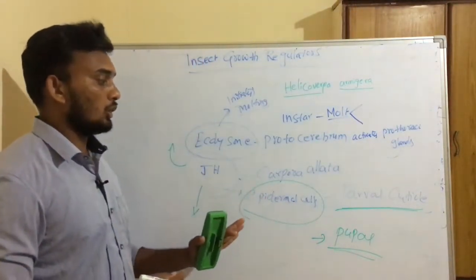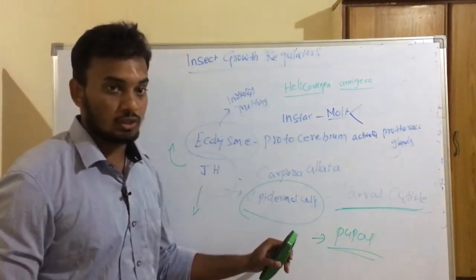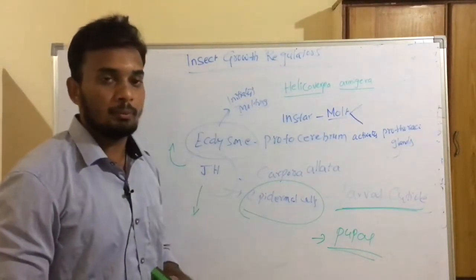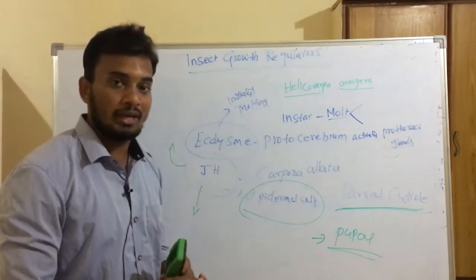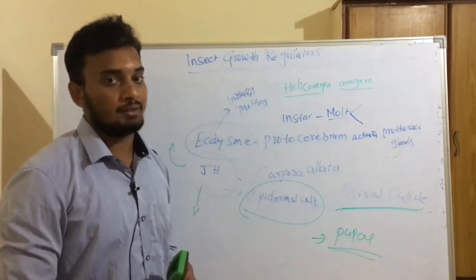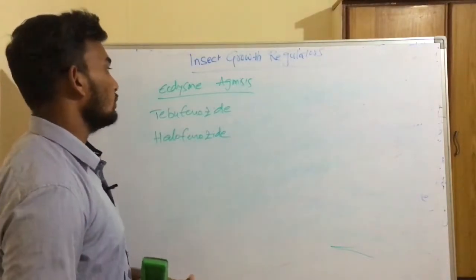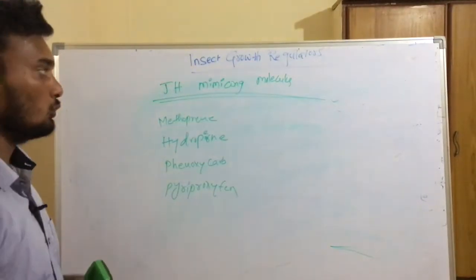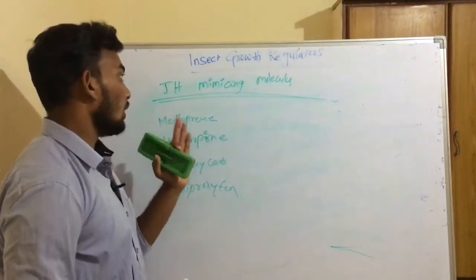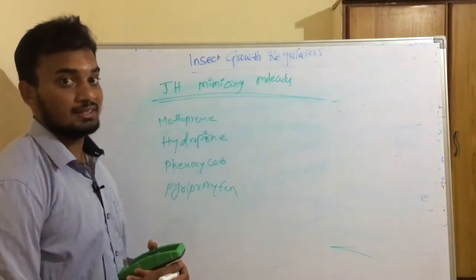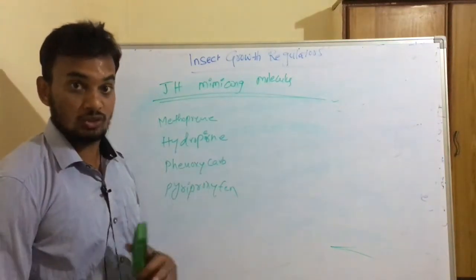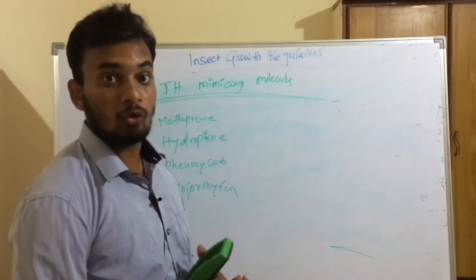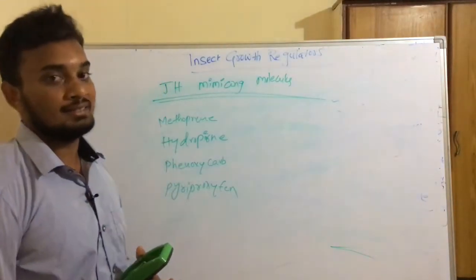At this last larval instar, if we are able to apply any ecdysone agonists or juvenile hormone mimicking molecules, they cause mortality by forming deformed intermediates. Agriculturally important ecdysone agonists are tebufenozide and halofenozide. And these are agriculturally important juvenile hormone mimicking molecules. Juvenile hormone not only mediates the molting process in the insect, but it is also essential for egg yolk formation in adult females, and for development of the male sex glands in adult male insects.